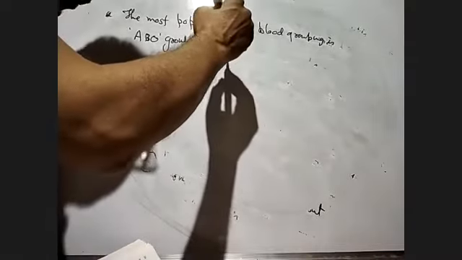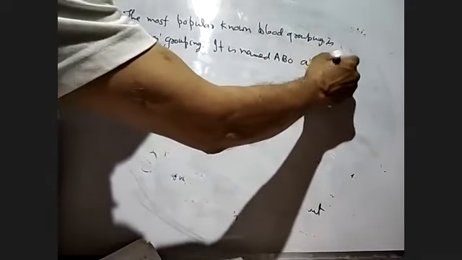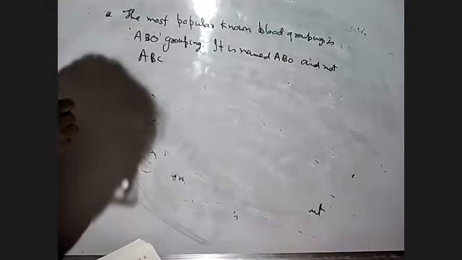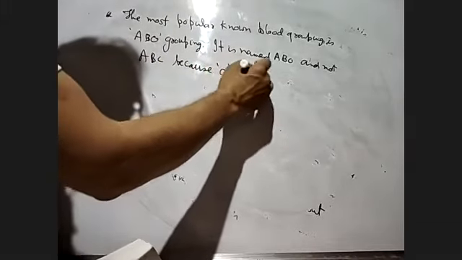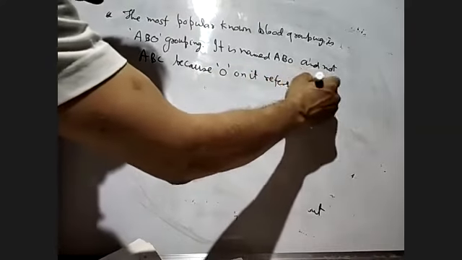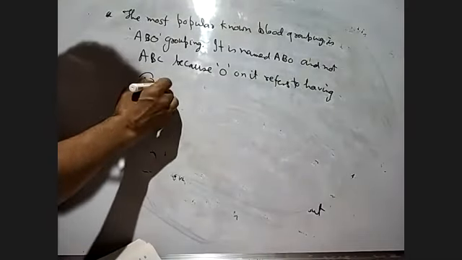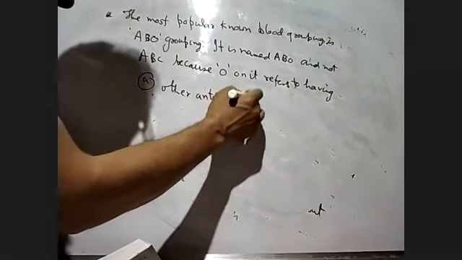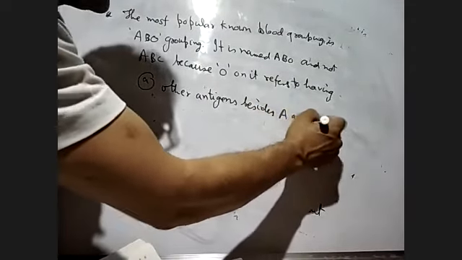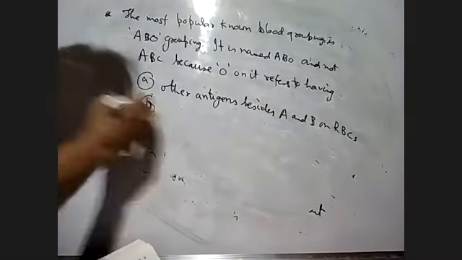It is named ABO and not ABC because O on it refers to having, option A: other antigens besides A and B on RBCs.